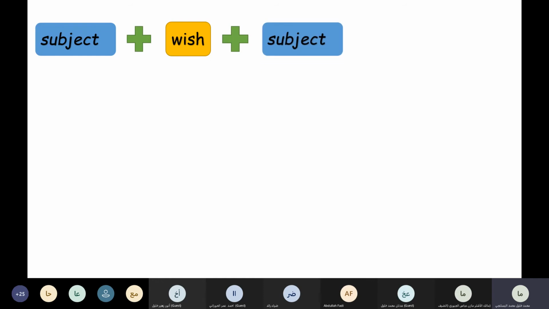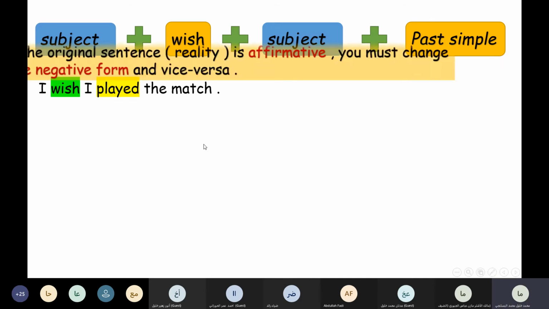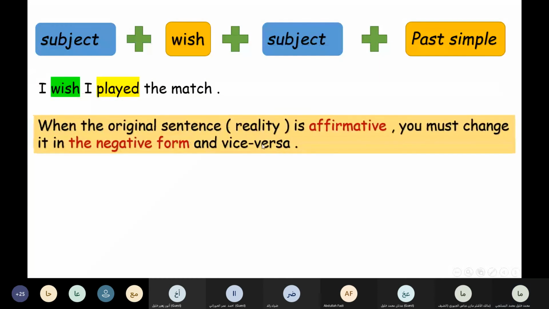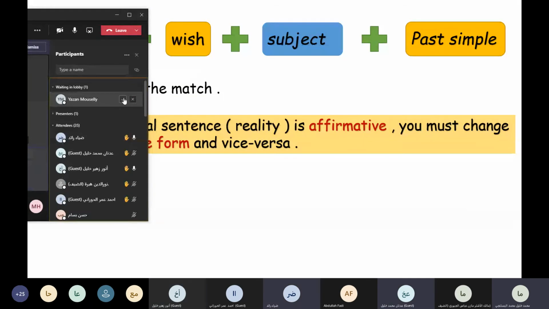So look at the explanation. We use the subject, then wish, the verb, then the subject, the same subject or we can change it. Then what? The past simple. Look at the example. I wish I played the match. This is what I wish. In reality, I didn't play the match. Who can read the explanation here? Adnan.